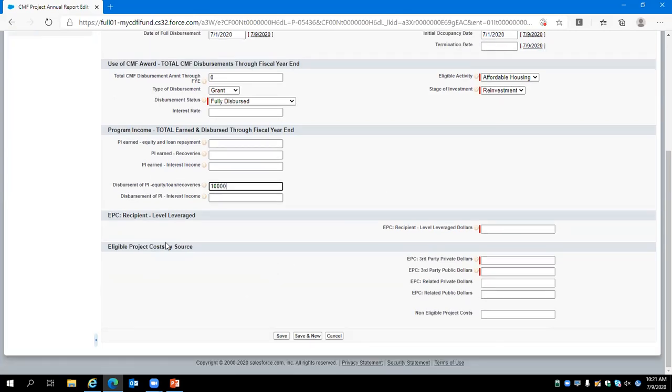Our eligible project costs turned out to be the same as the projected values we entered on the project level. So we will enter the $10,000 CMF program income investment here in the eligible project costs recipient level leverage field, the $150,000 first mortgage from the local bank will be entered into third-party private dollars. And once again, the $10,000 CMF program income investment will be entered into the third-party public dollars.